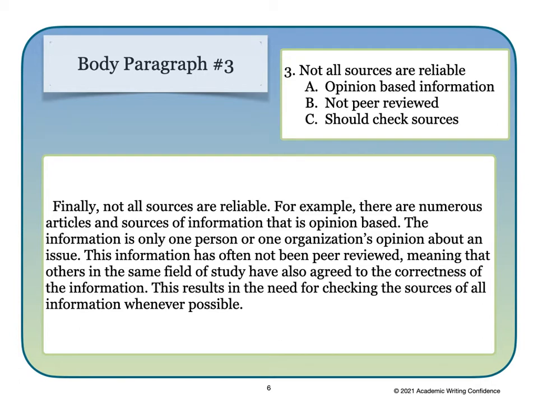Finally, not all sources are reliable. For example, there are numerous articles and sources of information that is opinion-based. The information is only one person or one organization's opinion about an issue. This information has often not been peer-reviewed, meaning that others in the same field of study have also agreed to the correctness of the information. This results in the need for checking the sources of all information whenever possible. In this paragraph, we added our 3 ideas about opinion-based information, how many things are not peer-reviewed, and about checking sources.